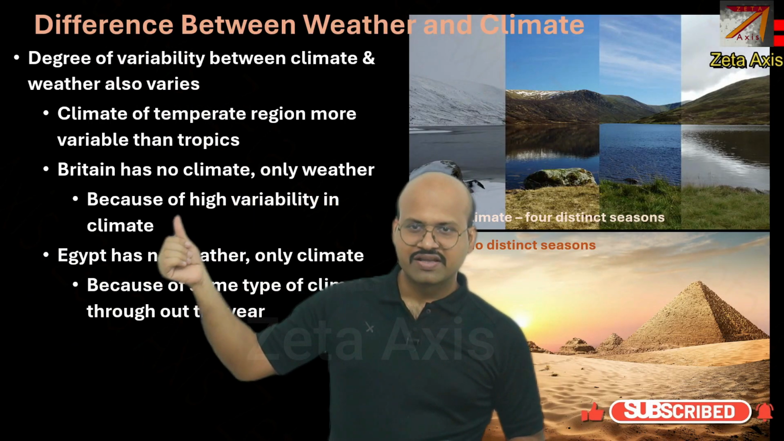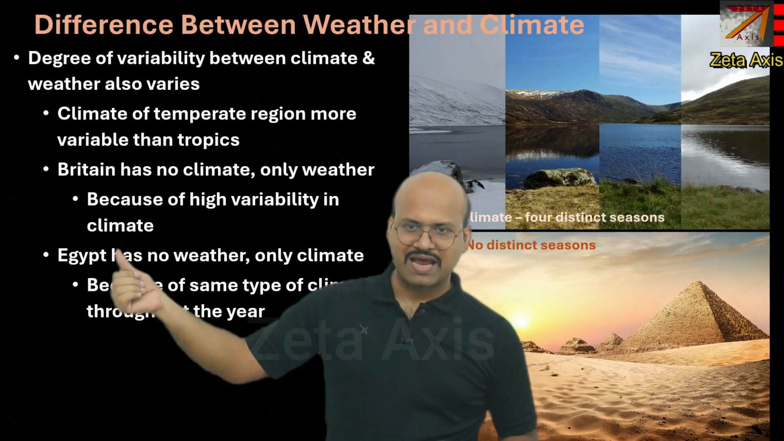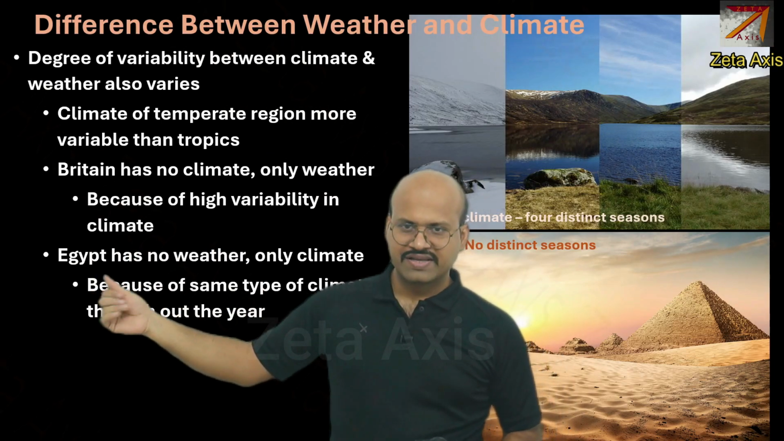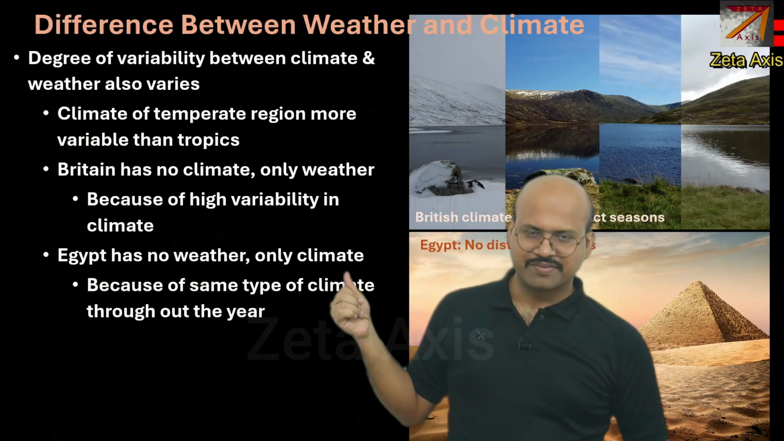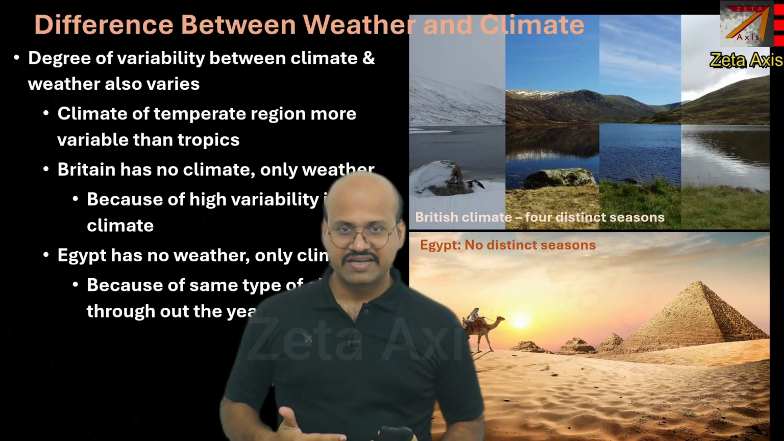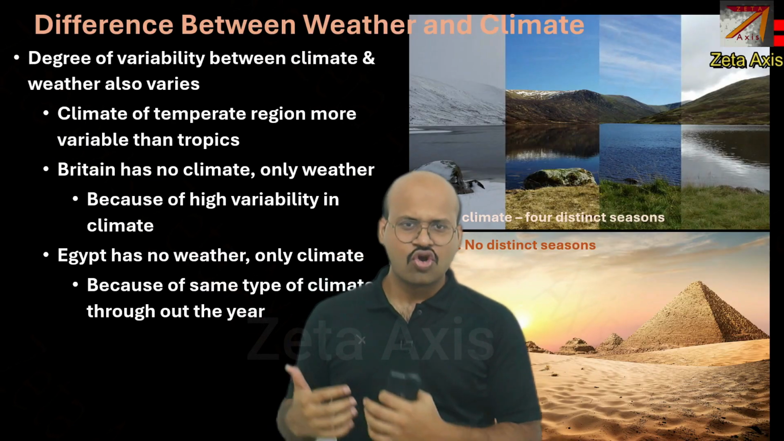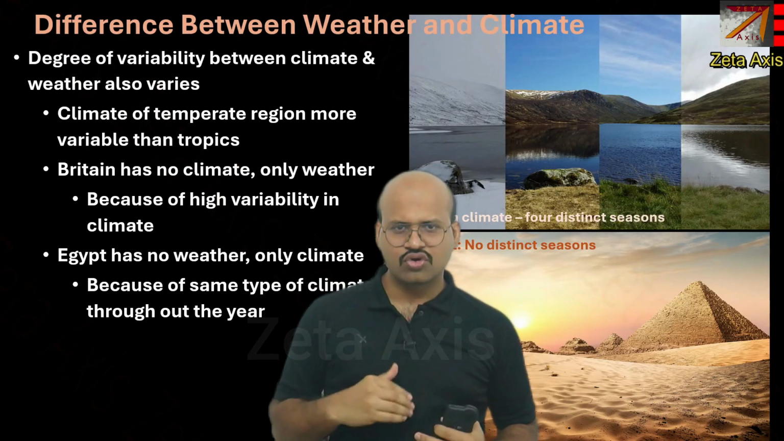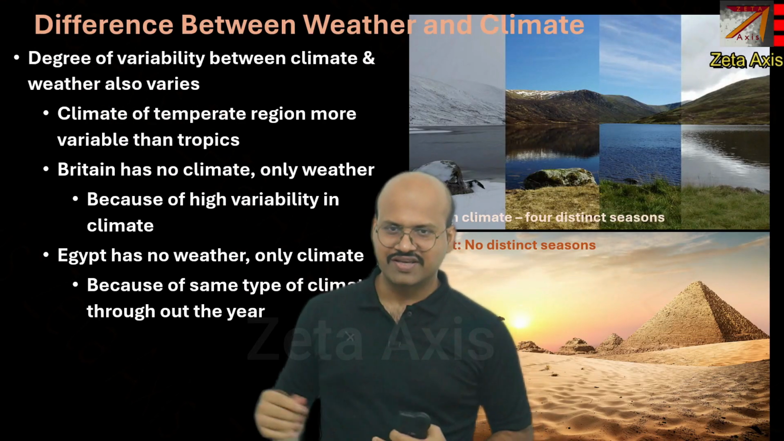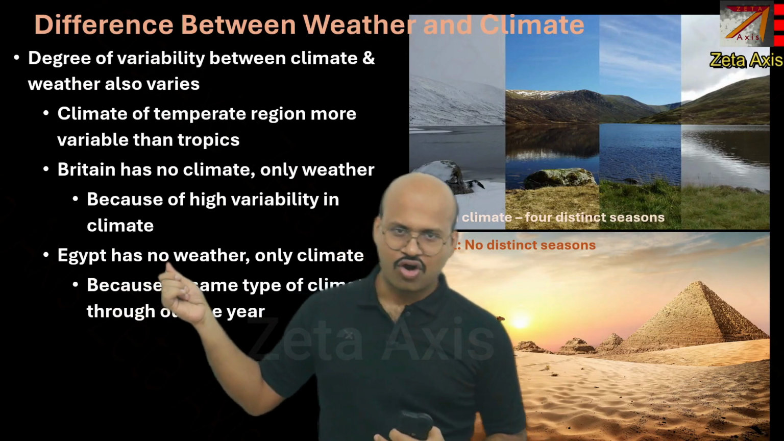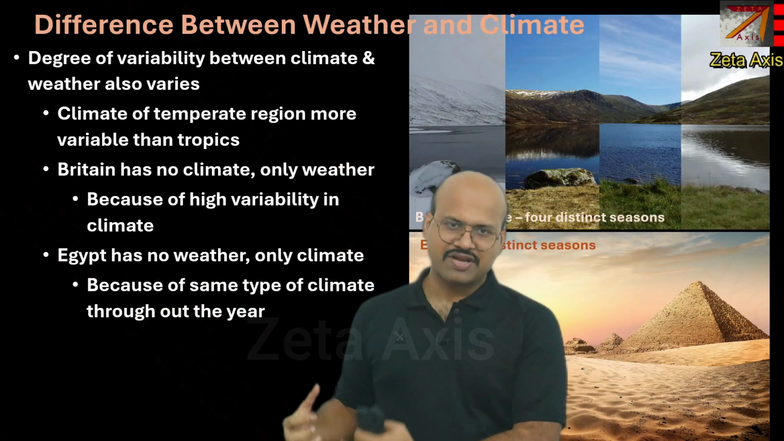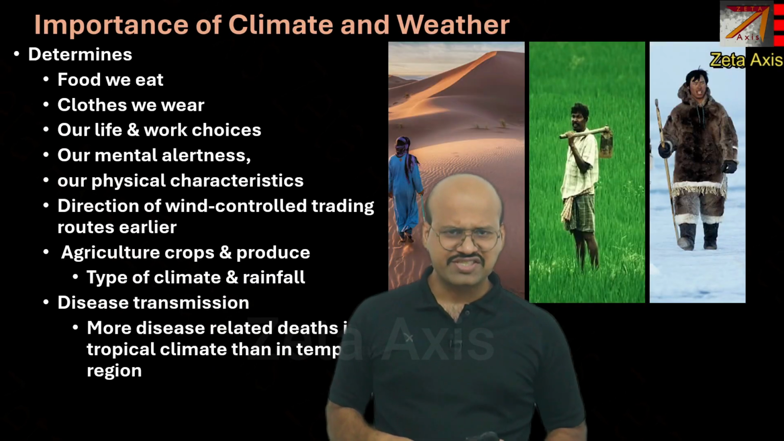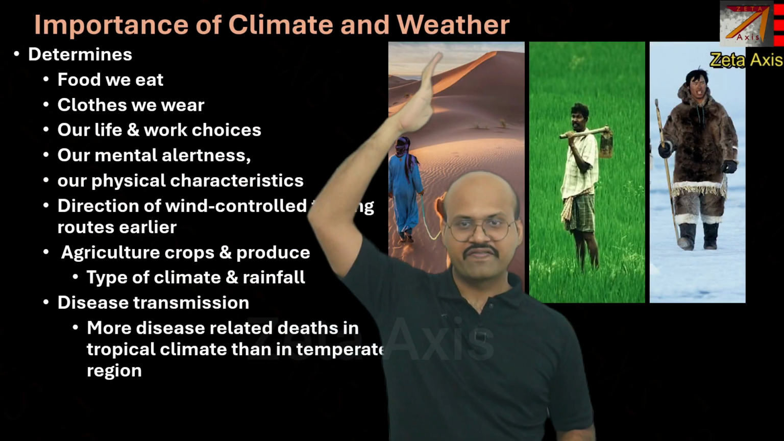And therefore, we say that because of high variability, climate has high variability over here. But when we go to Egypt, we say it has no weather, only climate, because every day the temperature and the rainfall characteristic is almost constant throughout the year. The temperature is high, the rainfall is low to medium. And because of that, we say that there is no weather, only climate, because the same type of atmospheric conditions persists throughout the year. Now let's try to understand the importance of climate and weather.